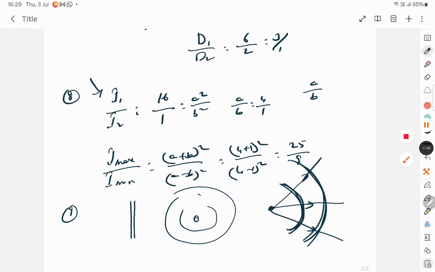Is it getting recorded? Yeah. So let's go to the next question. What's the next question here, Shankara? 10th question. The 10th question is the shapes.